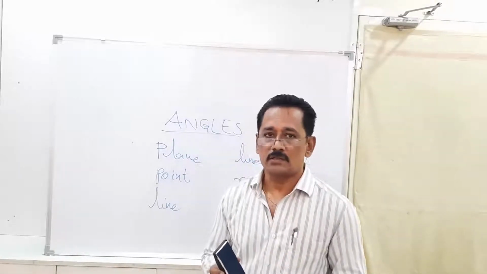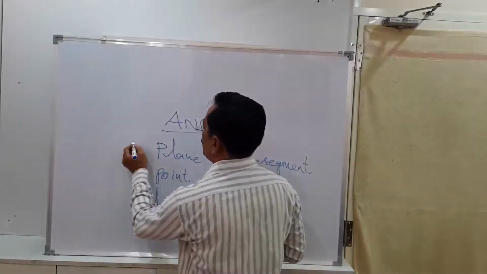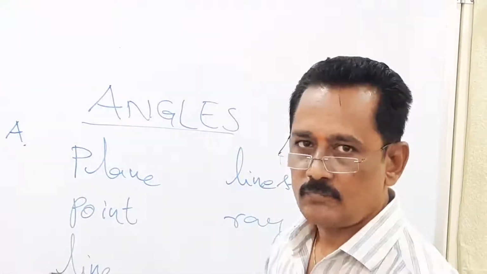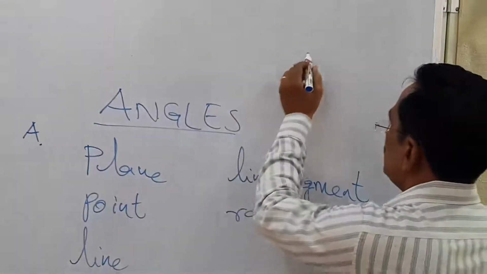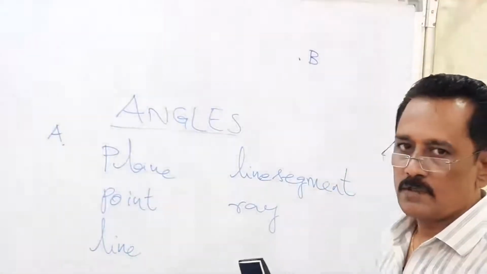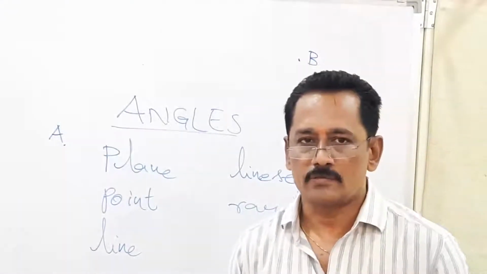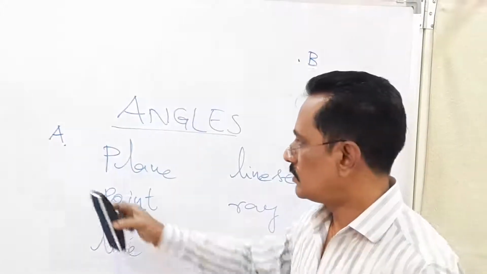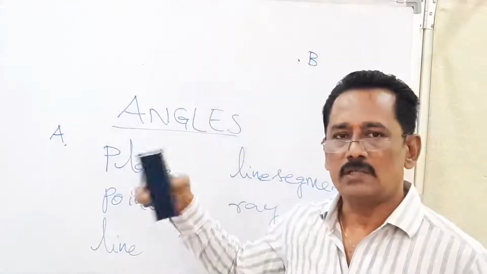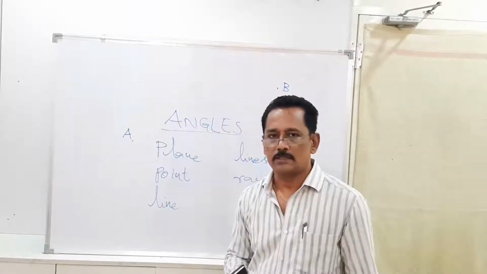For the identification, whenever we mark a point on a plane, we represent that point by using a single capital letter. Here I wrote A. So this is point A. Somewhere if I put a point and mark it as B, this is point B. That means every point can be denoted by using a single capital alphabet of English. So this is point A, this is point B. Likewise, we can mark an infinite number of points and name them by using a single capital letter.